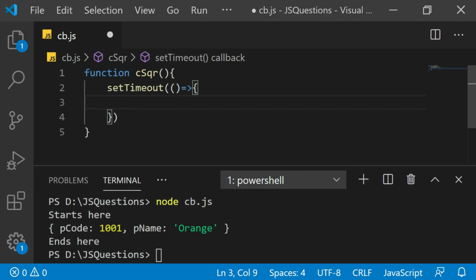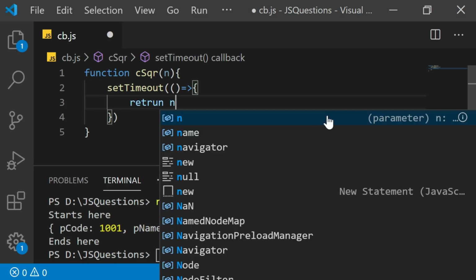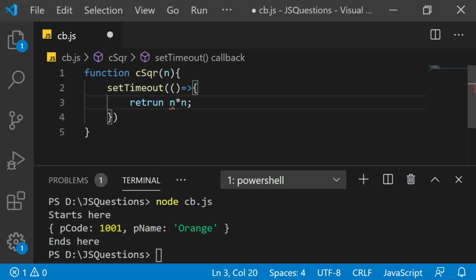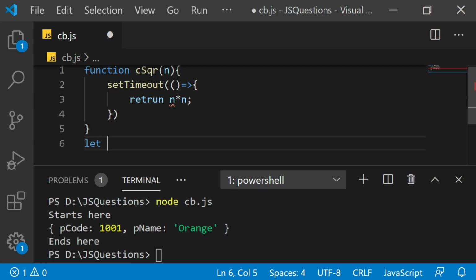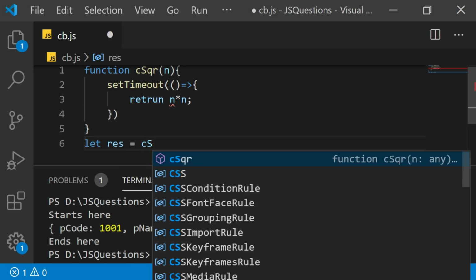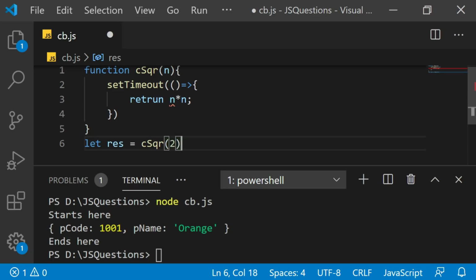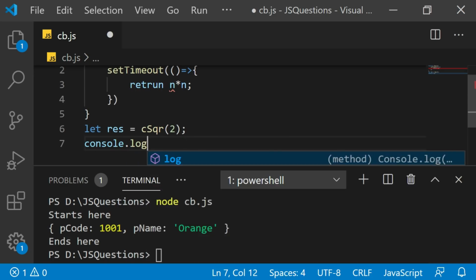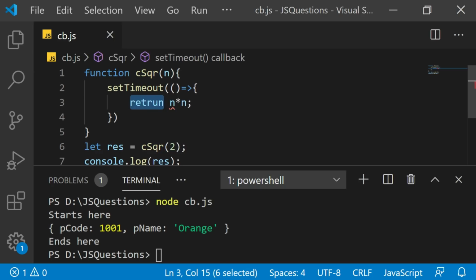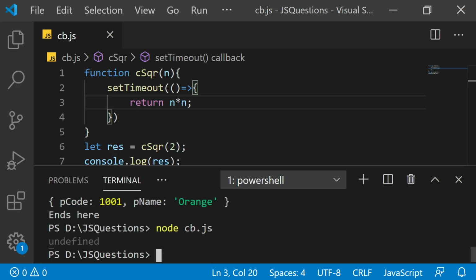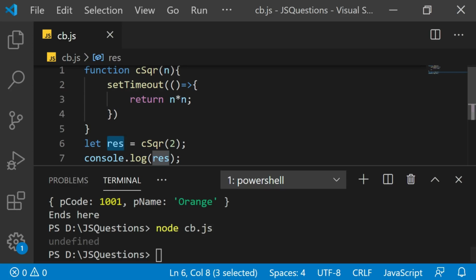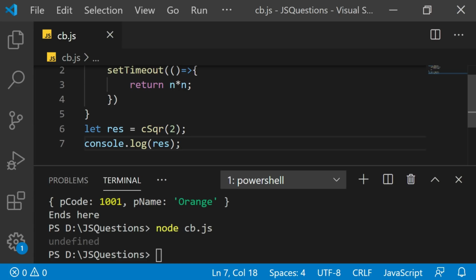So what will it return? It will return the number which is passed to this function, but after a few seconds. So I'll say return n into n, the number into number. Now let's call the function. I'll say let result is equal to CSQR custom square and 2, and then we display the result. Let's run this. So again the same problem is there. The result will have undefined because it goes on to the next line. By the time the value is returned, the next line is executed.